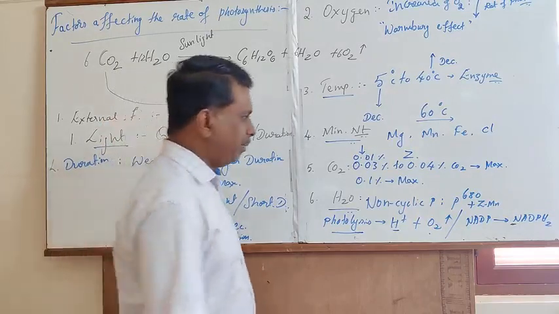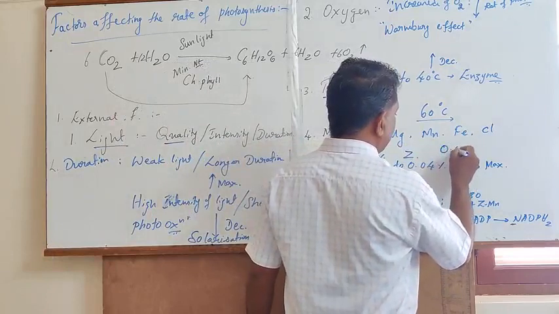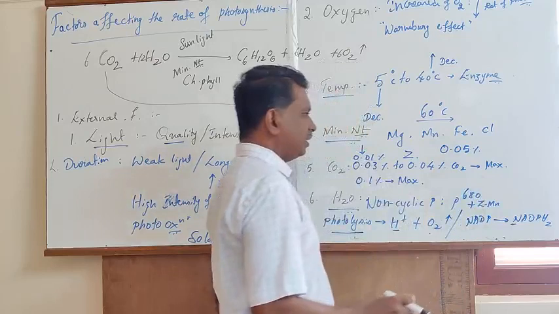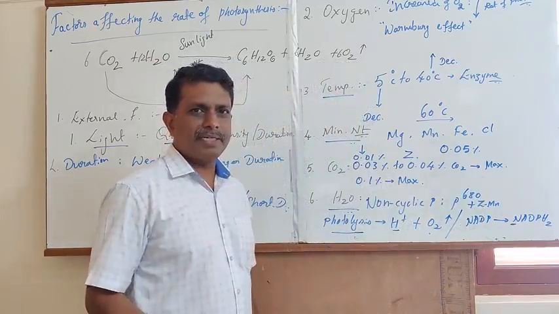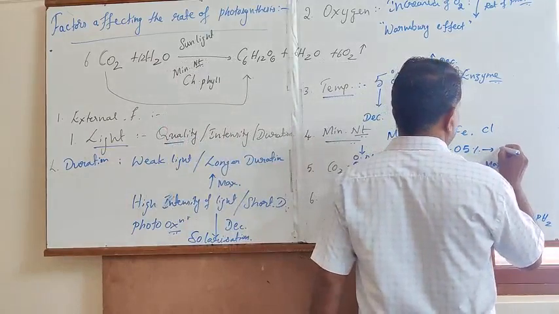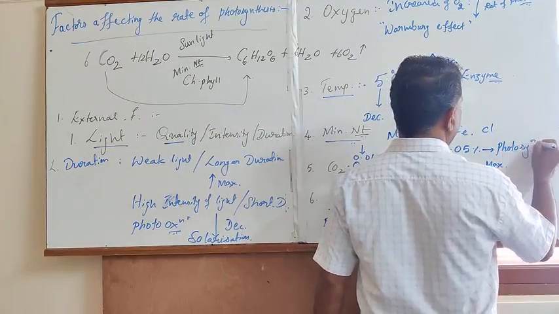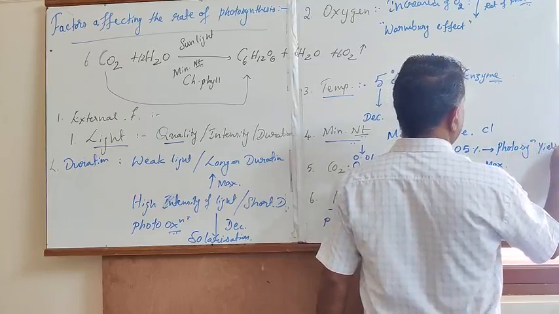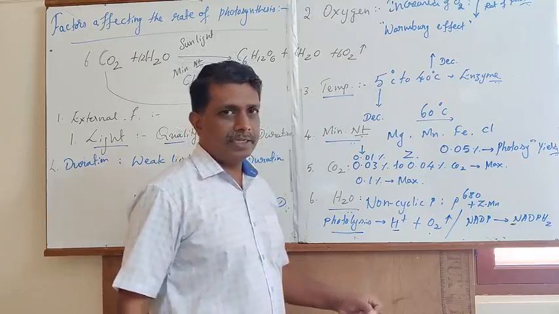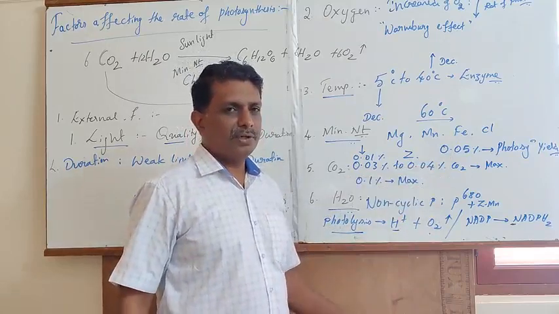Especially in case of bell pepper and tomato, even 0.05% of carbon dioxide will play a very important role in increasing the photosynthetic yield. Especially in greenhouses, it exhibits the maximum rate of photosynthesis.